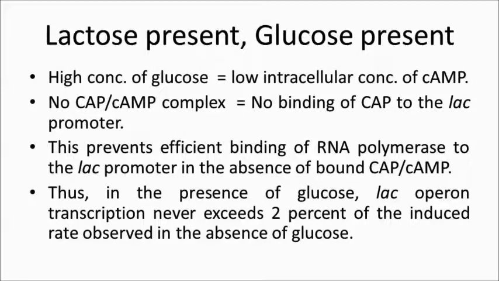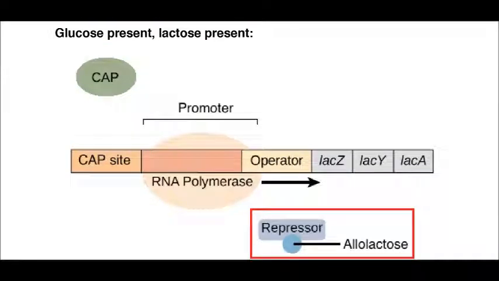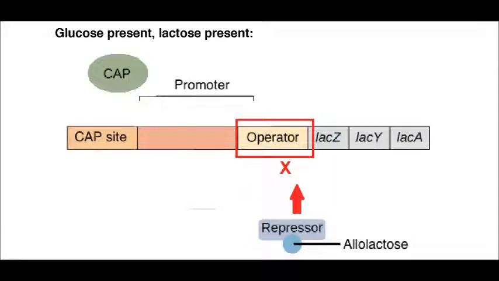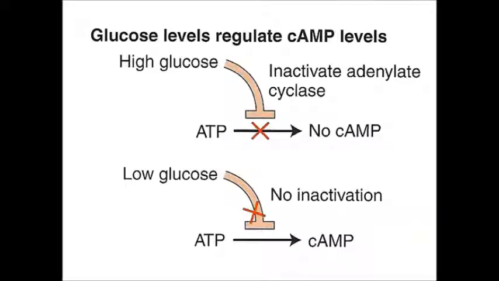scenarios. The first one is when glucose and lactose both are present. When both are present, allolactose, which is the inducer, binds to the repressor, and the lac repressor becomes inactive and is incapable of binding to the operator. So RNA polymerase can bind to the promoter and initiate transcription. But a high level of glucose is present, which leads to low intracellular concentration of cAMP.